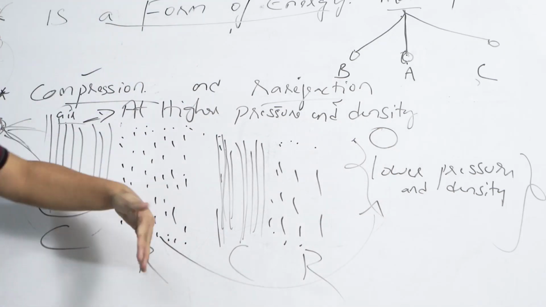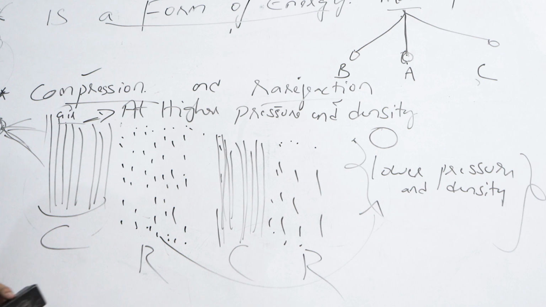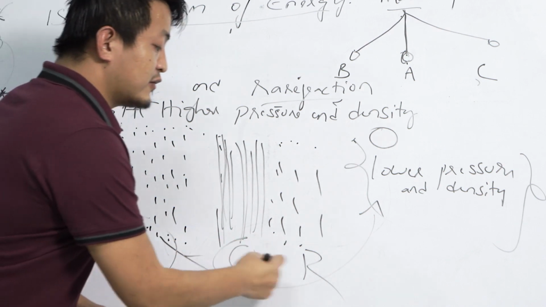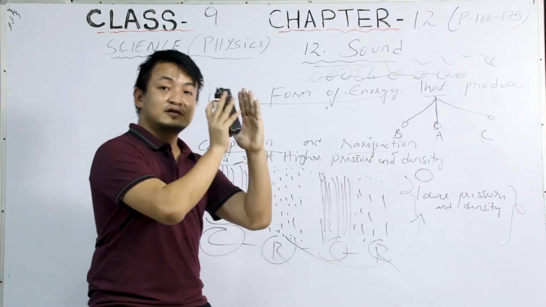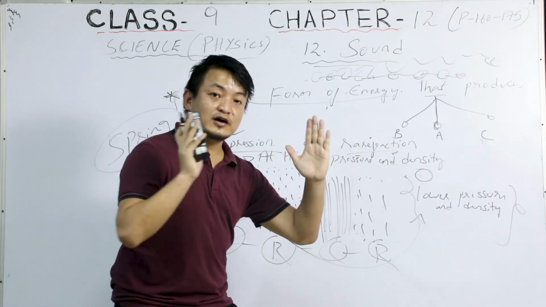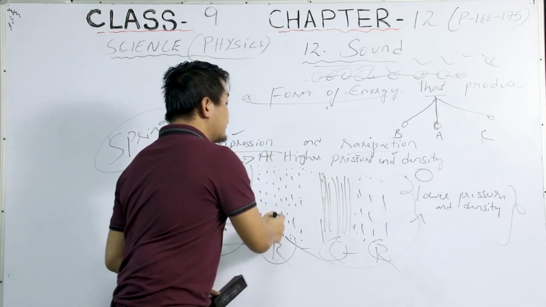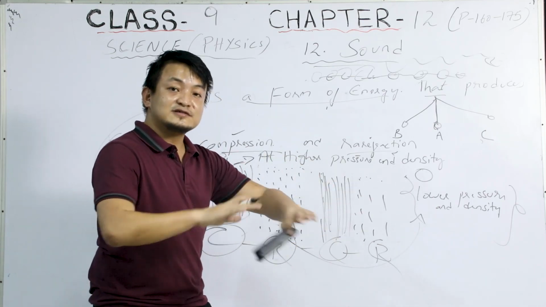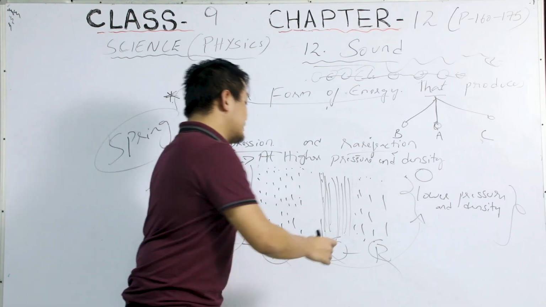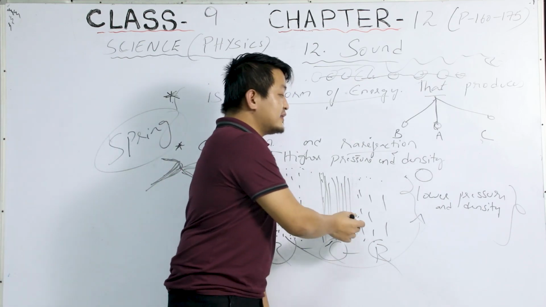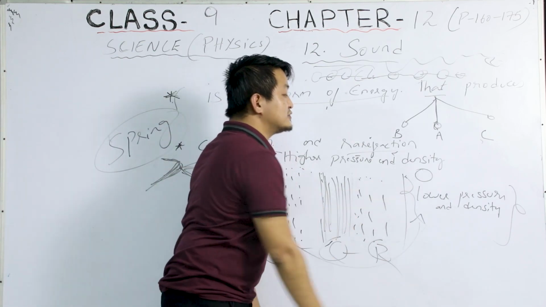So that is how they travel. You will see compression, rarefaction, compression, rarefaction. It means high pressure when they are crowded and come close, and then when they spread out, that means rarefaction. That means the particles are released. And then they compress and then they release. That is how sound travels.